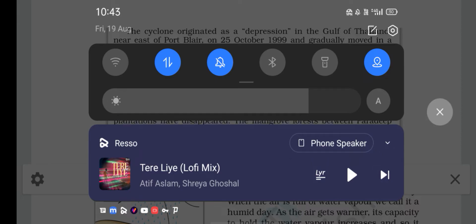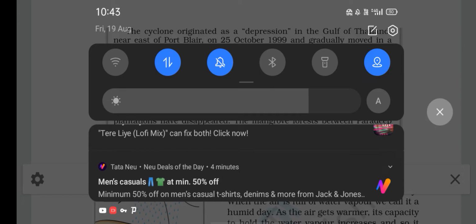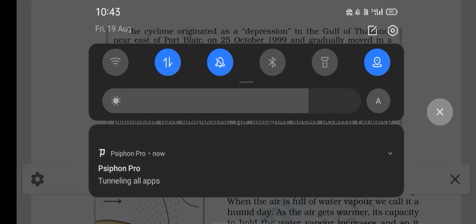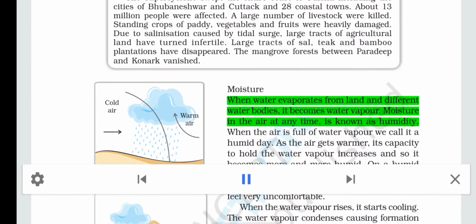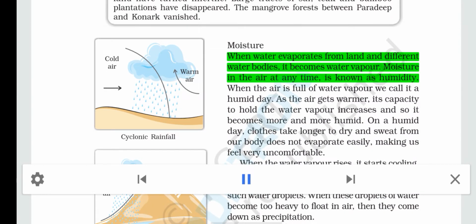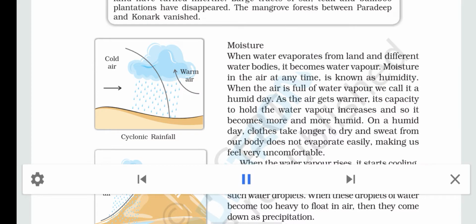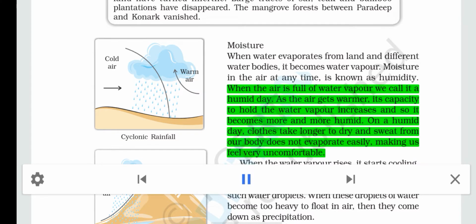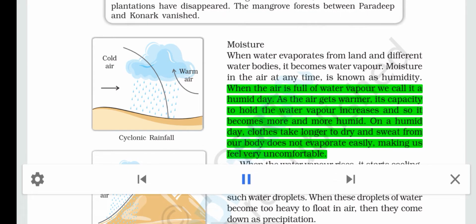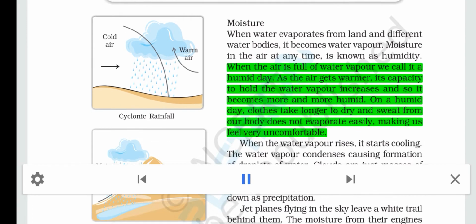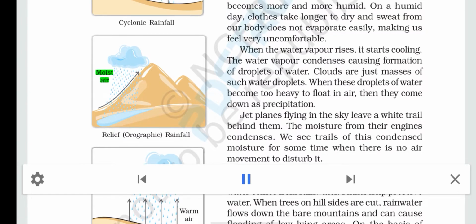Moisture. Cold air. Warm air. Cyclonic rainfall. When water evaporates from land and different water bodies, it becomes water vapor. Moisture in the air at any time is known as humidity. When the air is full of water vapor, we call it a humid day. As the air gets warmer, its capacity to hold the water vapor increases and so it becomes more and more humid. On a humid day, clothes take longer to dry and sweat from our body does not evaporate easily, making us feel very uncomfortable.